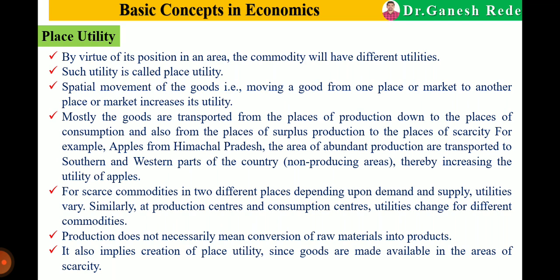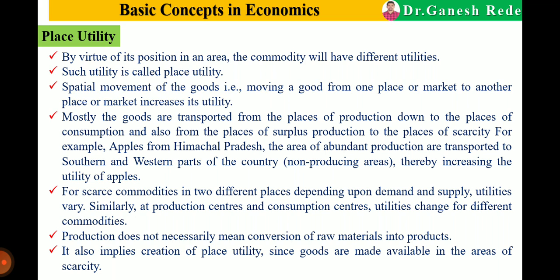Now, spatial movement of the goods. What is spatial movement? It means movement of the goods from one place to another, or from the point of production to the point of consumption, from the farmer's field to the market. It creates the place utility for that particular good. Mostly agricultural goods are transported from the point of production to the point of consumption, and it creates place utility.